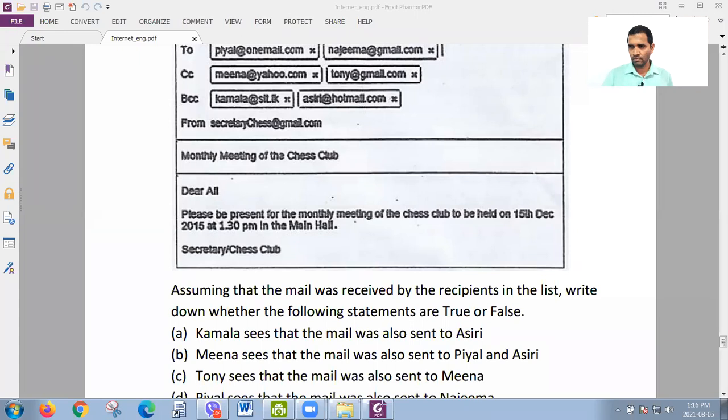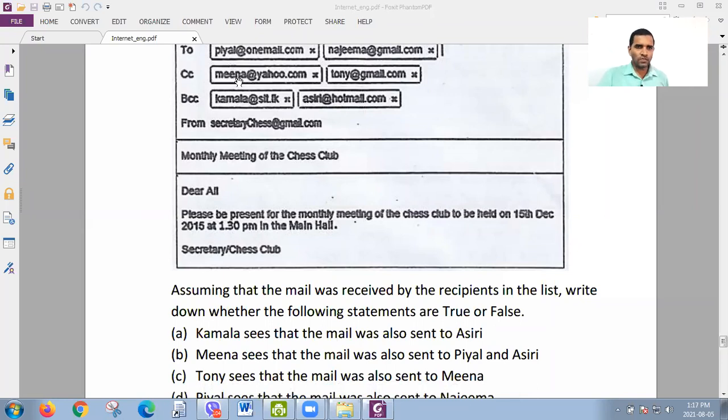Sri Vashini. True, sir. Right, look, Tony sees that the mail was also sent to Meena. I hope you got the idea now. You have the approach now. So don't worry about Tony. It can be anyone. You have to look at the particular person to whom the mail is sent. So here, Meena. Where is Meena? Meena is in CC.